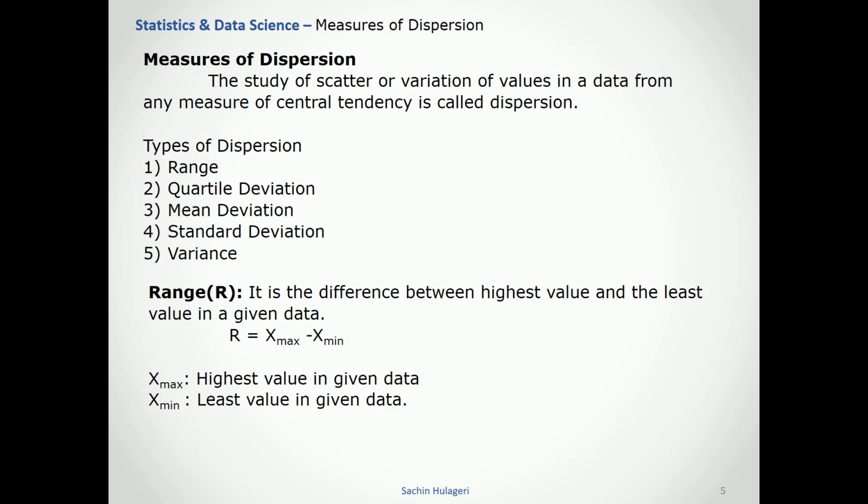How much the data is dispersed from that is known as a dispersion study. There are different kinds of measures we use for dispersion study. One is the range, which is the difference between the highest and lowest value of the given data.